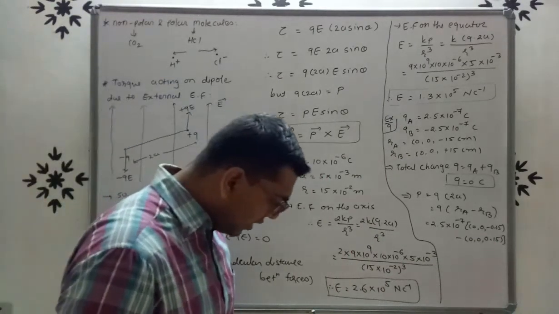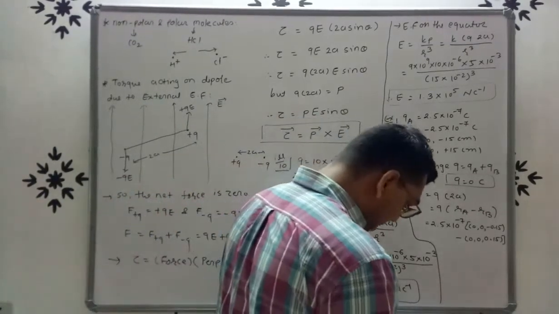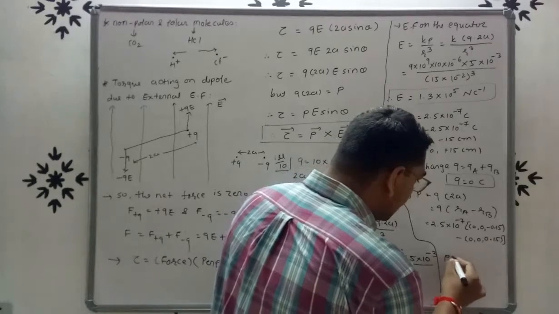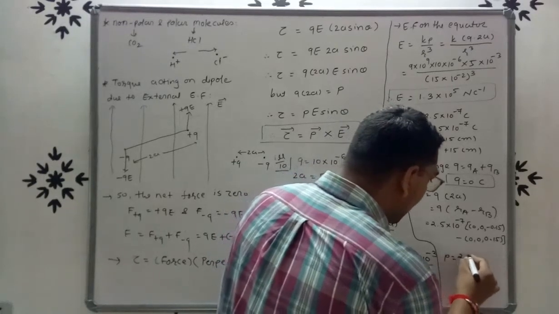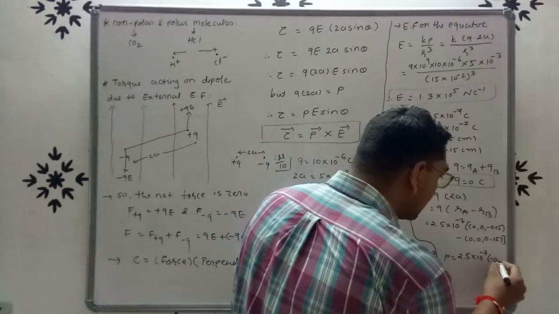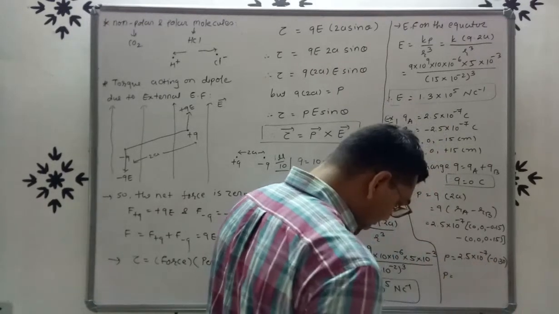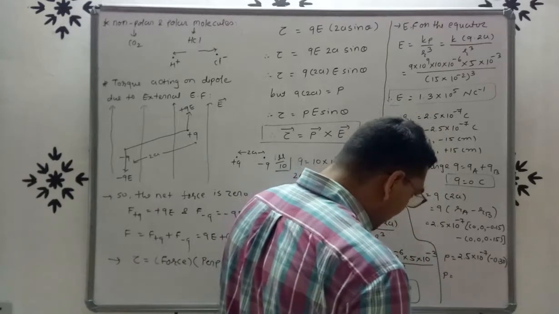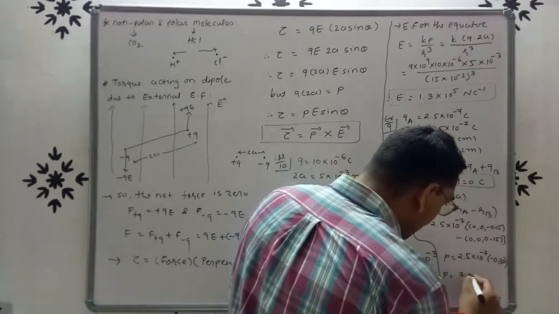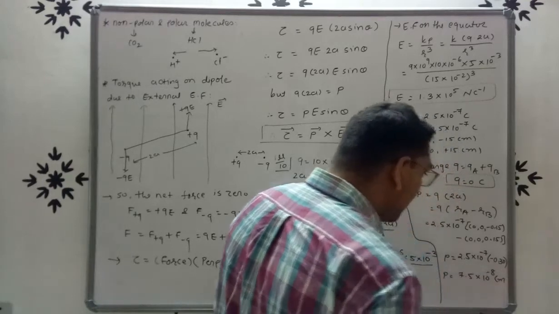So after the calculation you will get electric dipole moment P equals 2.5 into 10 raised to minus 7 into minus 0.30, right? So P is equal to 7.5 into 10 raised to minus 8 coulomb meter.